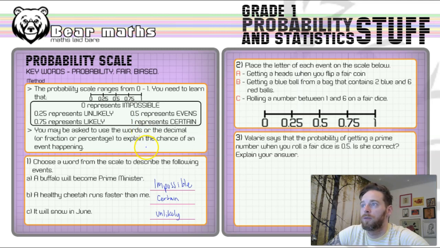Now, in question 2, we've got to place the letter of each event on the scale below. This is where we can actually do some calculation. We can do some very basic maths here in terms of the world of probability.